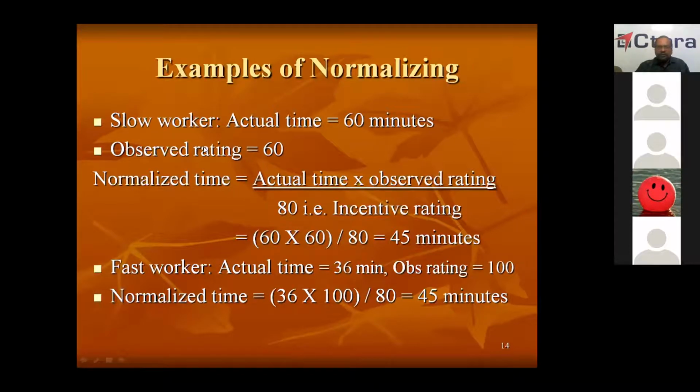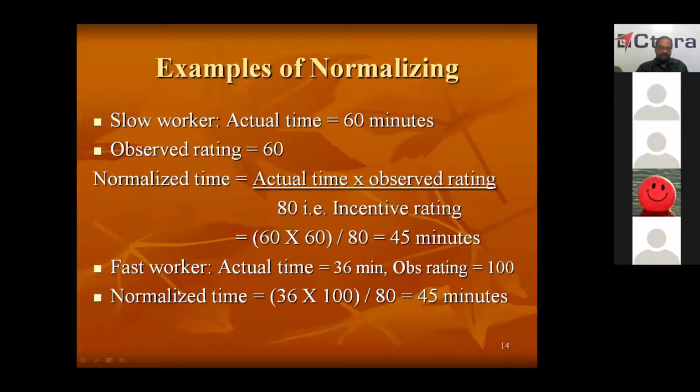So the worker is working at a slow rate. If you fix the time based on this worker's timing, then we have to give more time and the productivity will come in. So let's standardize it or normalize it. So we have normalized by giving suitable rating to him, and by bringing it to standard rating, we have normalized it to 40.